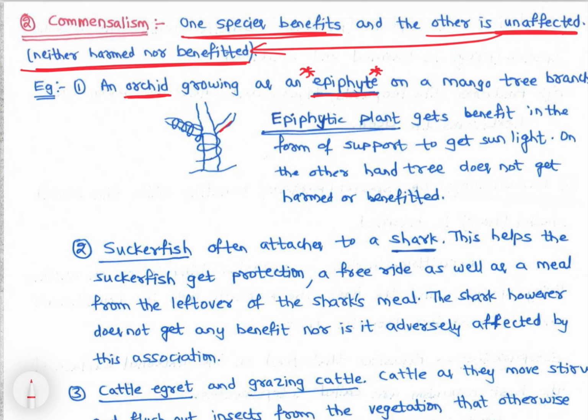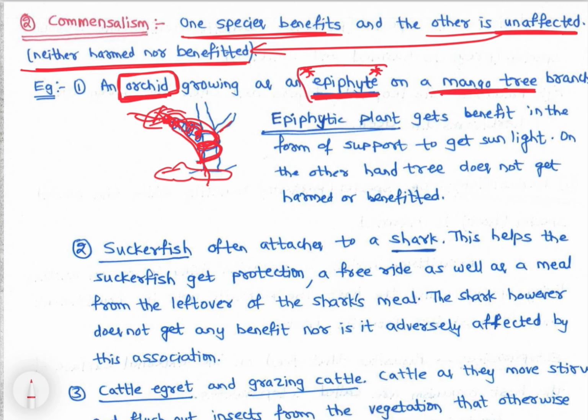This is say a mango tree, and the orchid, which is a climber type, comes here. Why do they come? They use this as a support system because they need sunlight. So the orchid is an epiphyte plant on a mango tree to get sunlight, right? If they don't climb, they will stay down here and won't get sunlight. If they don't get sunlight, they cannot go through photosynthesis, so the plants will die. So to get sunlight, they grow on trees, right?